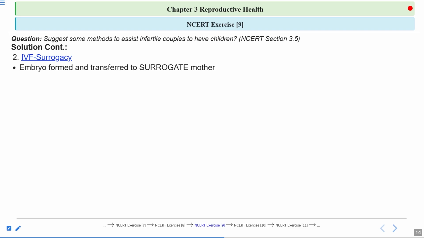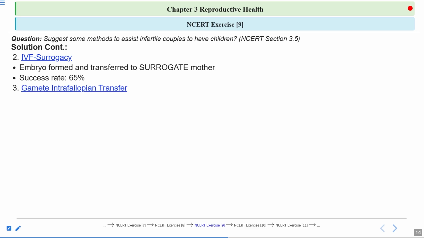There is some problem in the implantation, some problem in the endometrium. So the embryo which is formed is transferred into a surrogate mother, who can provide the environment for the development of the fetus. Again, the success rate is 65% here, more than the IVF embryo transfer that we discussed earlier.